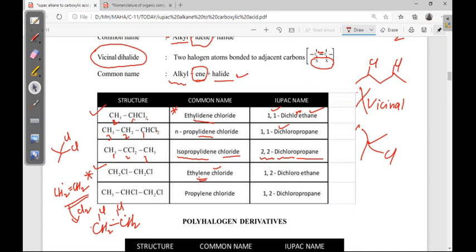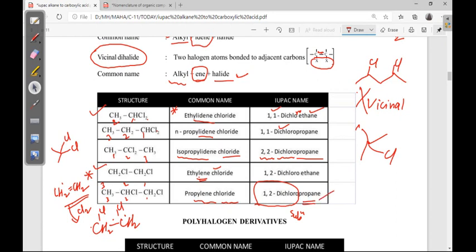Next, 1, 2, 3. Total 3 carbons are there. So it looks like propylene chloride. In IUPAC, no problem. 1, 2, 3 is there. So 1, 2 dichloropropane. 1, 2 dichloro is the substitution. Then prop, word root, ane, all single bonds are there, ane.